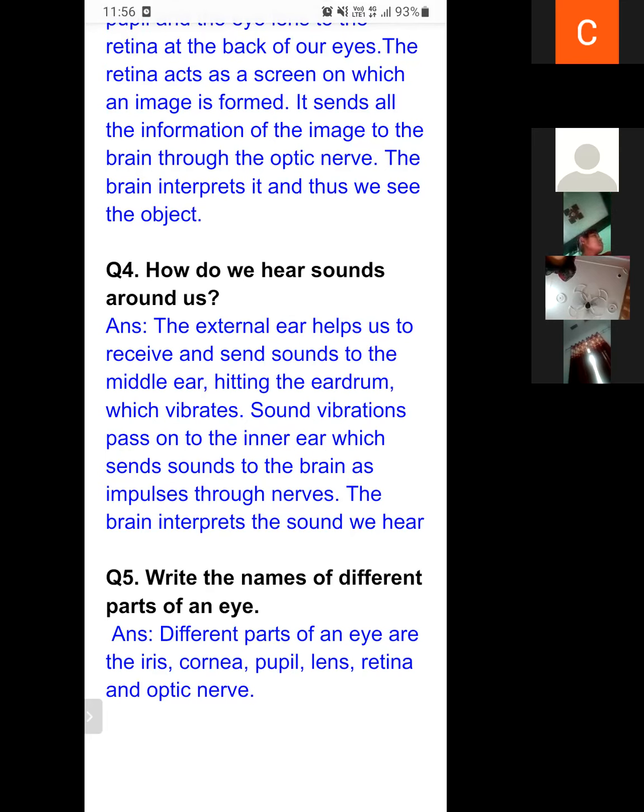These are the different parts of the human eye.